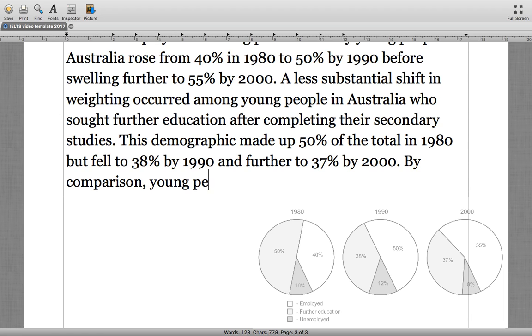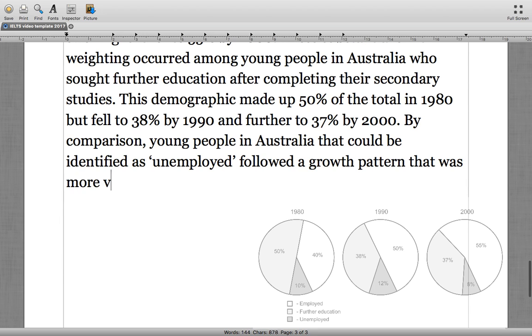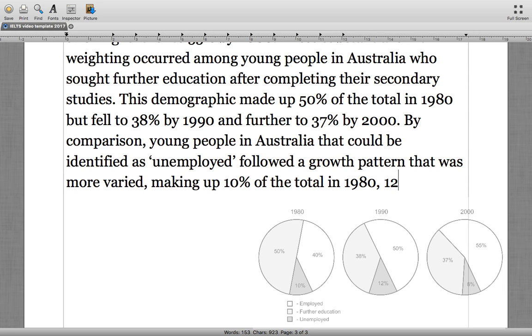So by comparison, young people in Australia that could be identified as unemployed followed a growth pattern that was more varied, making up, let's say, 10% of the total in 1980, 12% in 1990, and